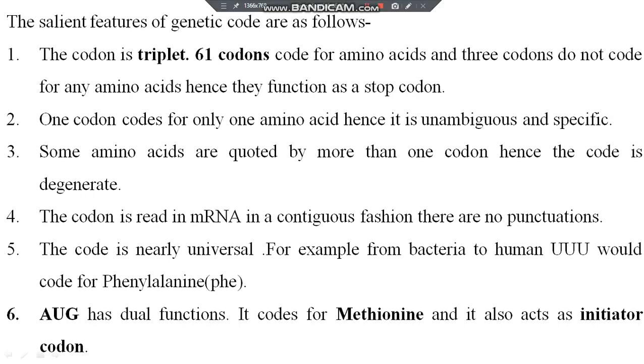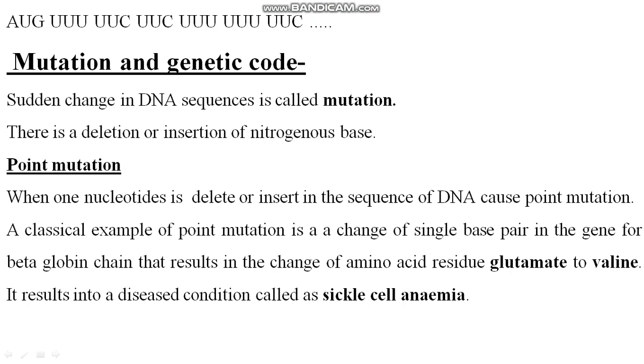Clear? So AUG has dual function. You should remember this. It's a very important question, an important point: what is the dual function of AUG? It can be asked in your exam. So AUG has dual functions. It codes for methionine and it also acts as the initiator codon. Clear? So see, this is the AUG initiator codon, right? Codons are triplets, so tRNA can read them only in the form of triplets. Clear? So let's see the mutation and genetic code.